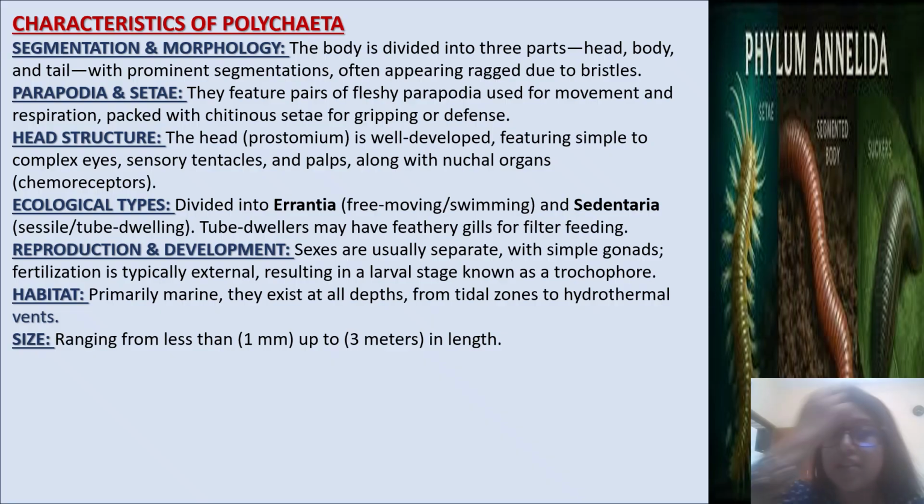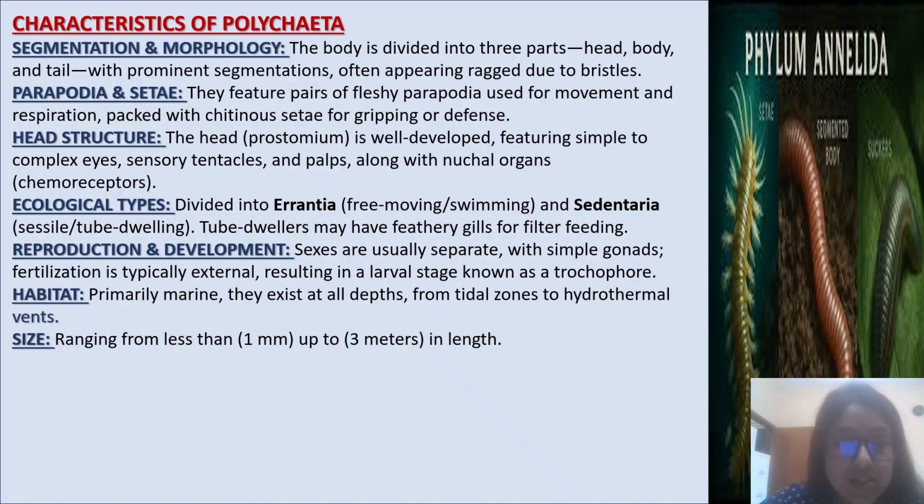Parapodia and setae: they feature pairs of fleshy parapodia used for movement and respiration, packed with chitinous setae for gripping or defense. Head structure: the head, that is prostomium, is developed featuring simple to complex eyes, sensory tentacles and palps, along with nuchal organs, that is chemoreceptors.